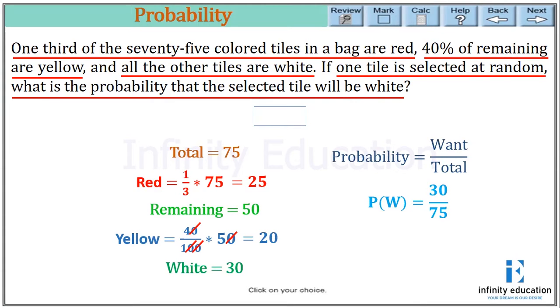If you take it to the smallest form, that should be 2 by 5. As this is a numeric entry box question, you have to put 2 by 5 here. You can also put 0.4, which is equivalent to 2 by 5. Now, I hope the question is clear to you. Now let's see some more examples.